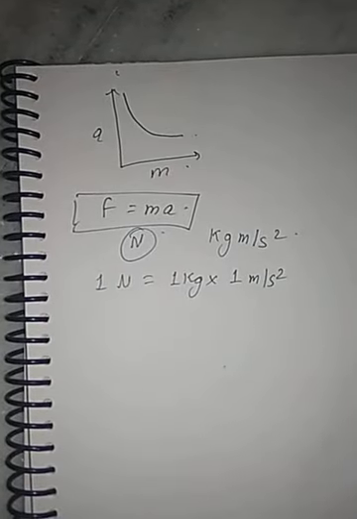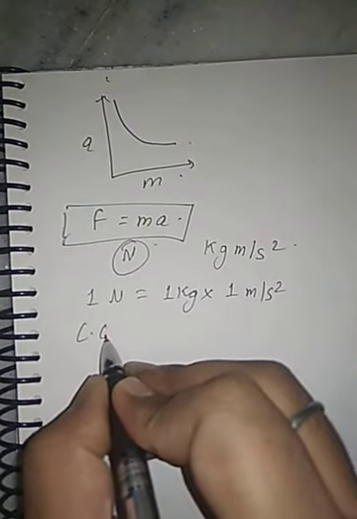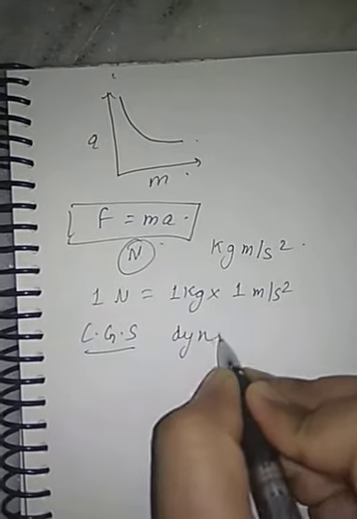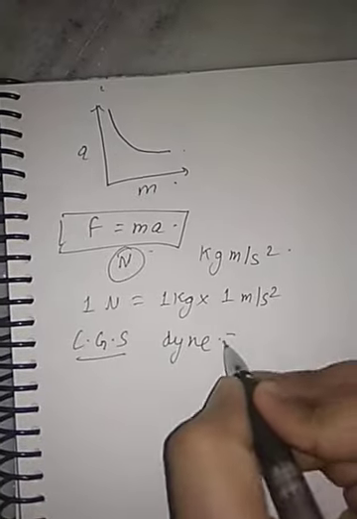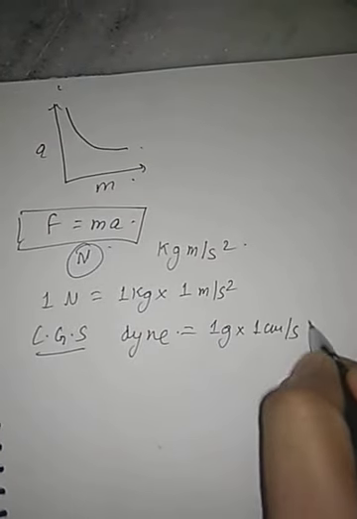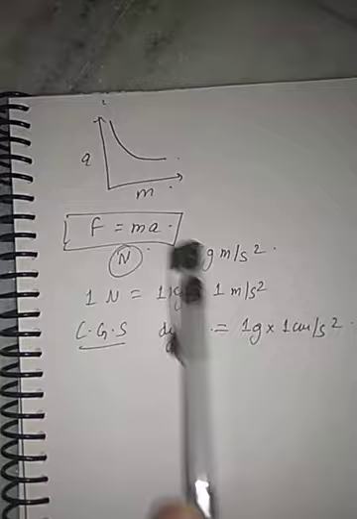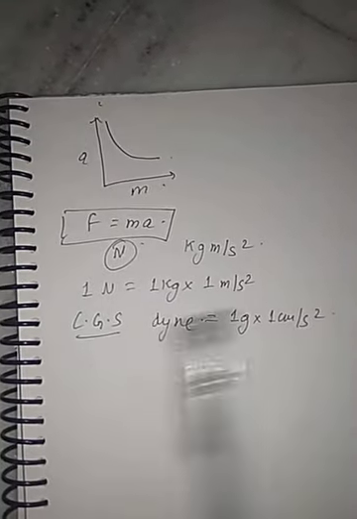Now the previous one is the SI unit, and the CGS unit of force is dyne. It can also be written as 1 gram into 1 centimeter per second square, because if mass is in gram in CGS, acceleration is in centimeter per second square. Clear? Now the relationship between Newton and dyne.